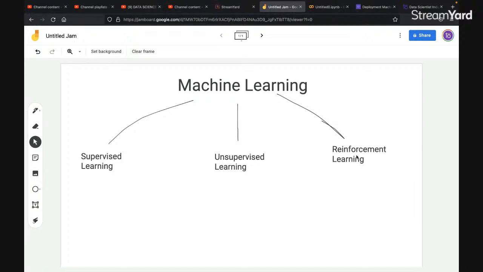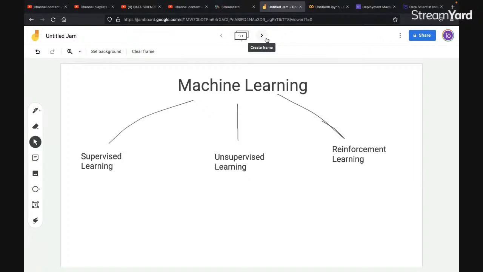But before going on to machine learning, a lot of people have a confusion about the difference between data analysis and machine learning. Are they both the same? If I ask you, do you think machine learning and data analysis are the same? Yes or no?